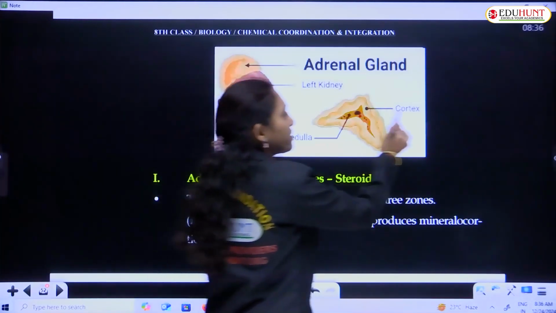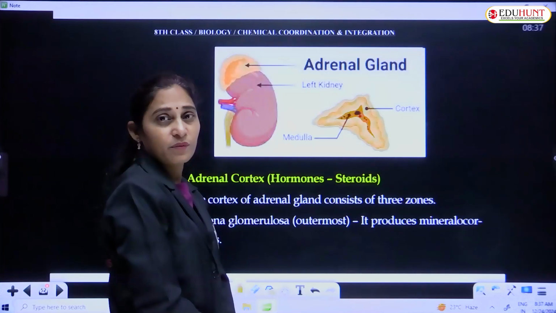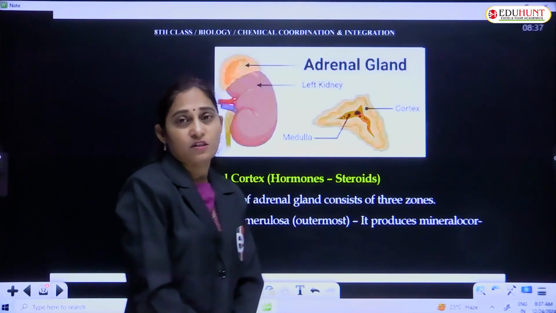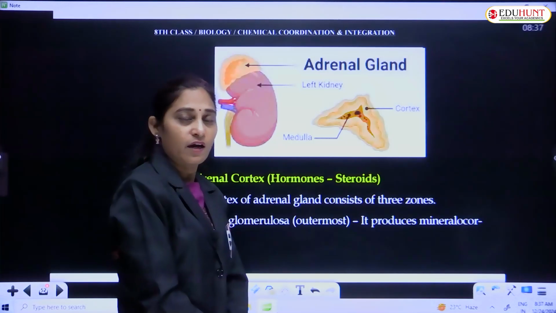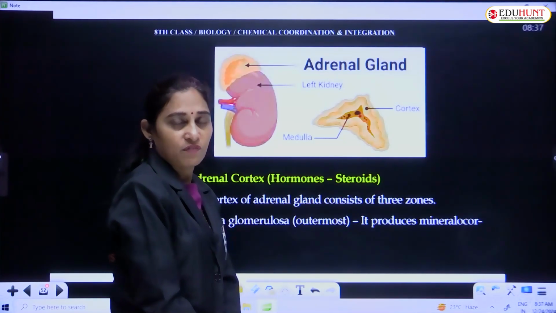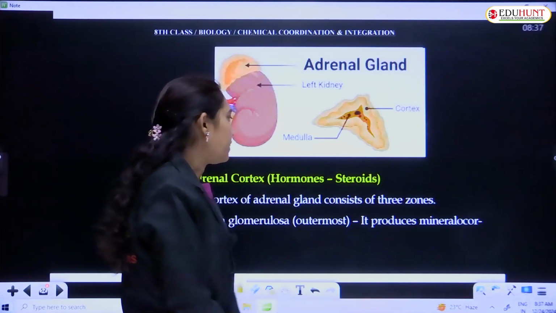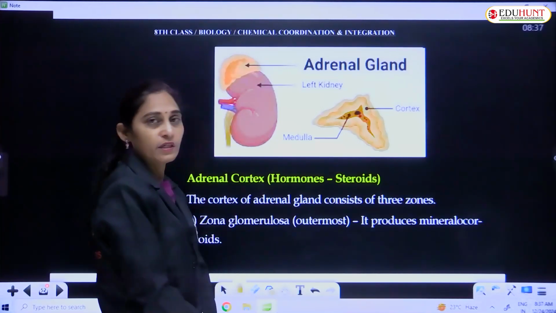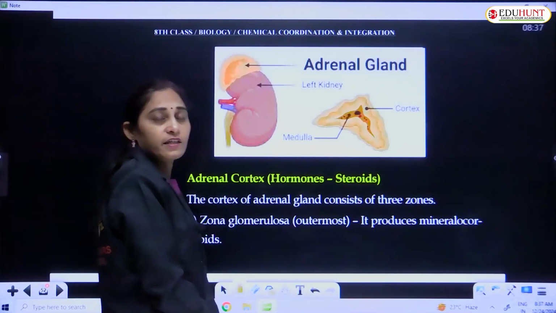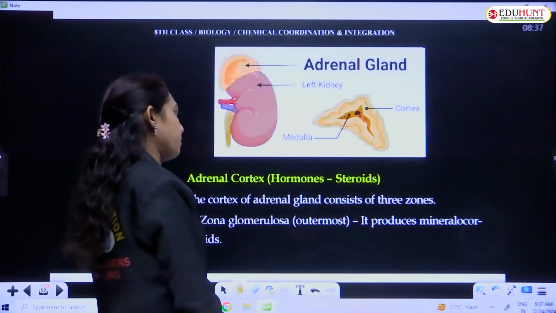The cortex is the peripheral region, originating from the mesoderm, and the medulla is the central region, originating from the ectoderm. So the origin of the gland is mesoectoderm or ectomesoderm.